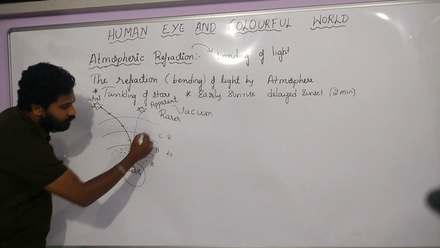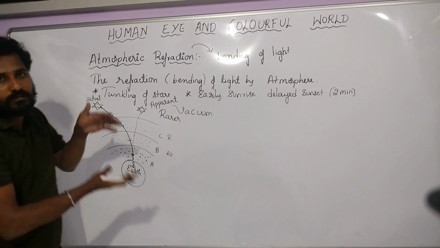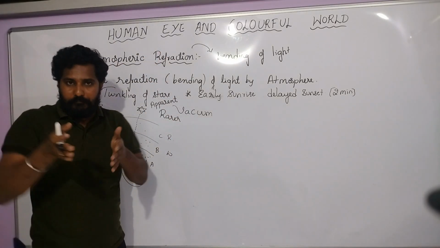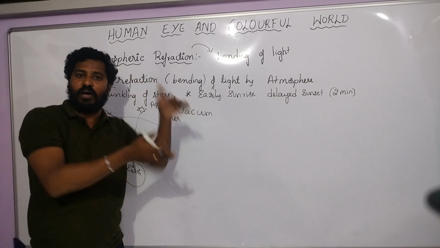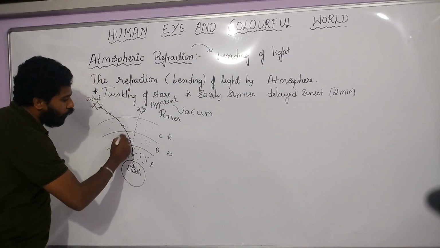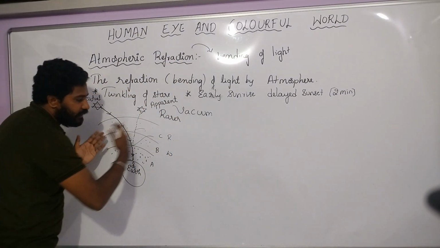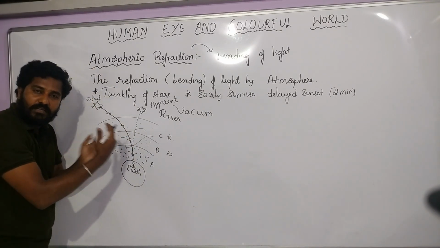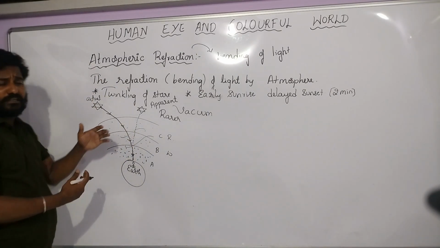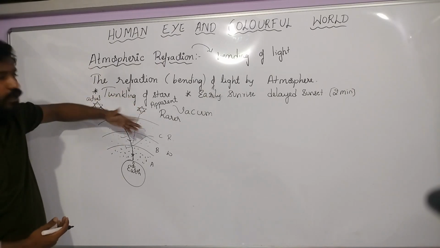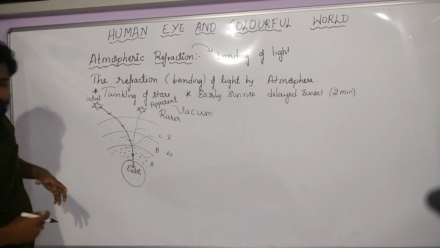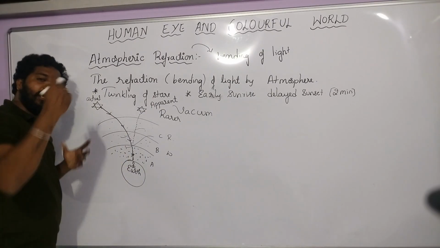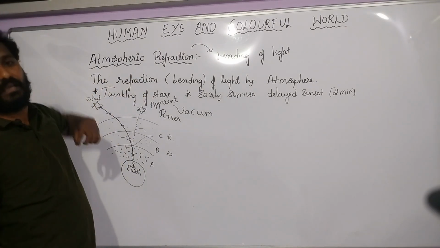And also, children, these A, B, C, the air molecules are not constant. They blow from one region to another region. So when they blow, what happens? There is a continuous fluctuation. The refractive index changes. Sometimes it becomes rarer, sometimes denser, so the light also fluctuates, and so we assume that the star is twinkling.